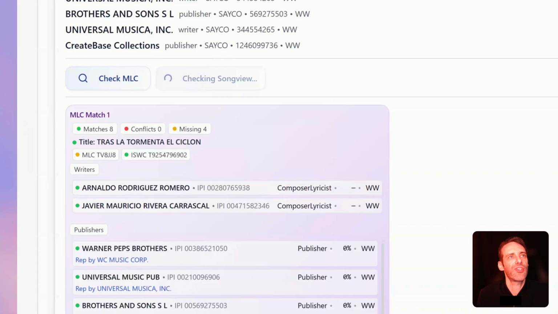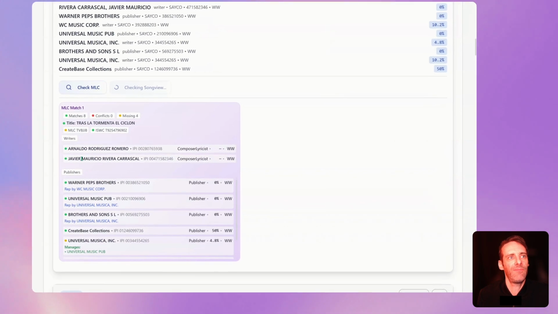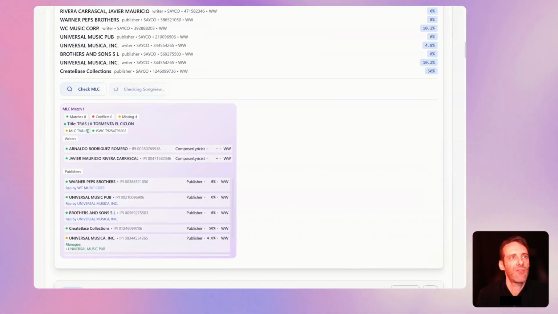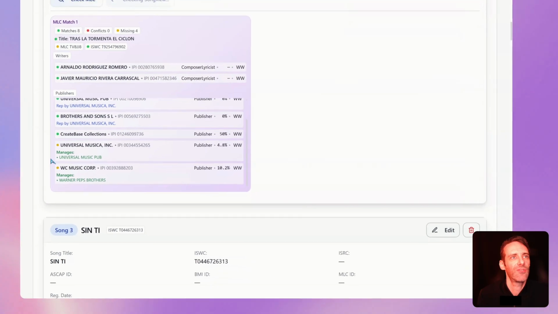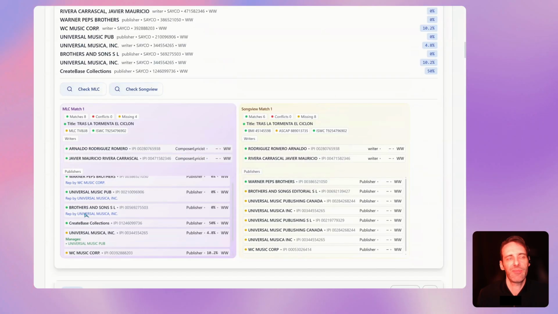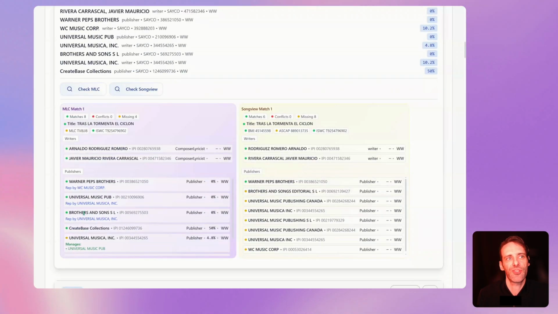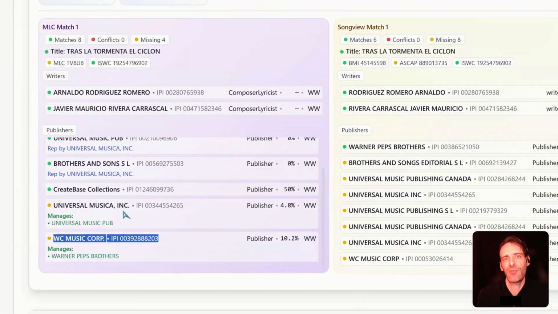It looks like this song is mostly correct. We're missing the MLC ID, so I've got that now. And it looks like we also have a couple of administrator publishers that we weren't recognizing as far as the data is concerned in the file. So MLC has given us some additional data. These two publishers represent other publishers in the chain. There's a relationship between them.